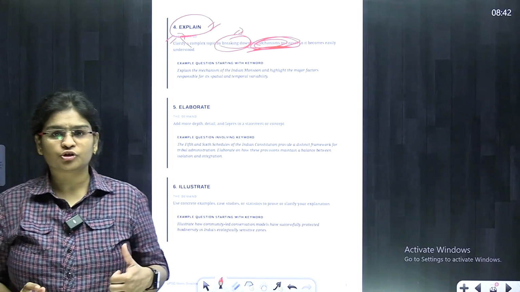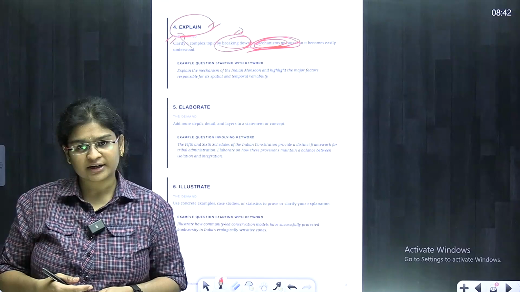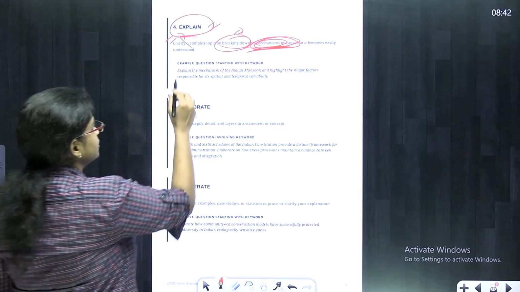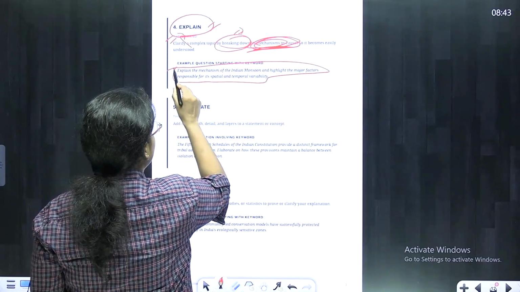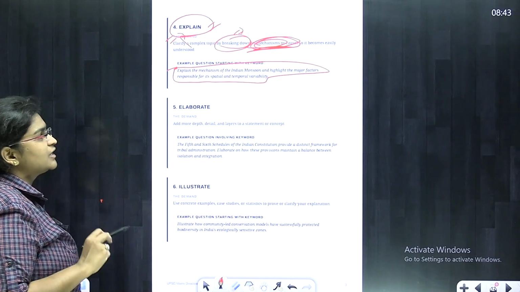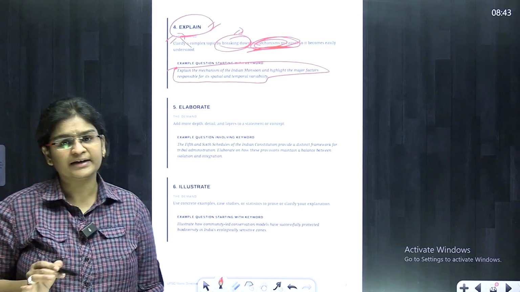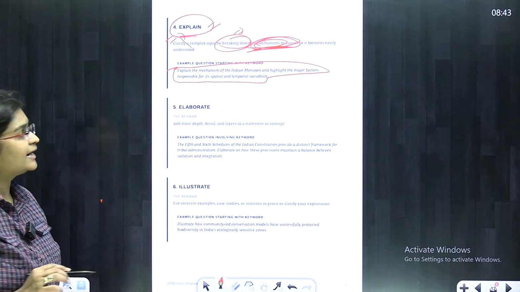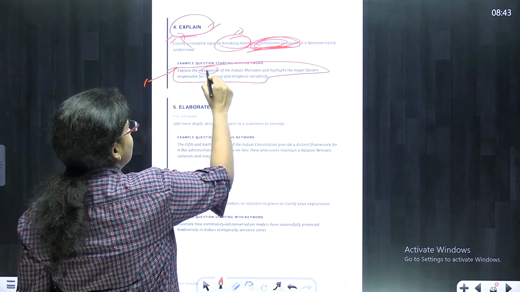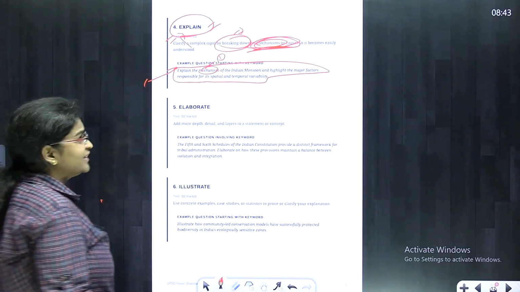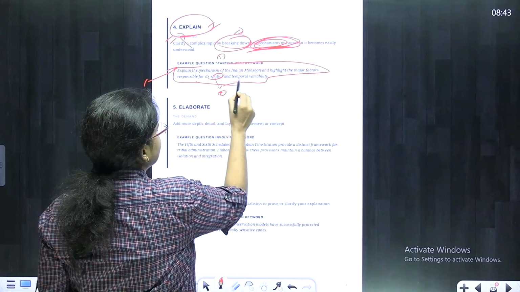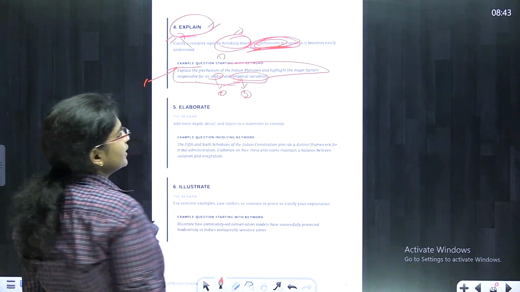Now, with this type of question, let's see how we can start with the introduction, and how we make our body part ready along with the conclusion. The first question we are going to discuss is: explain the mechanisms of Indian monsoon and highlight the major factors responsible for spatial and temporal variability. Let's break it down. The first part is the mechanism of Indian monsoon, and the second part is factors responsible for spatial variability and factors responsible for temporal variability.